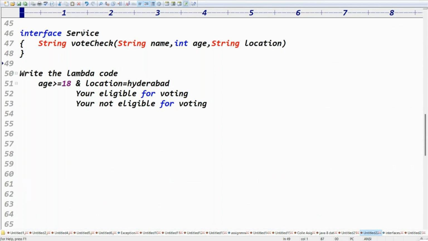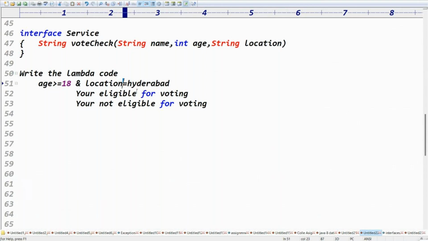Just like login, same process. Here we have to use the and operator. Which concept do we have to use? If-else, or the ternary operator. Ternary operator: condition, question mark, true or first value, colon, false or second value. Clear, right?